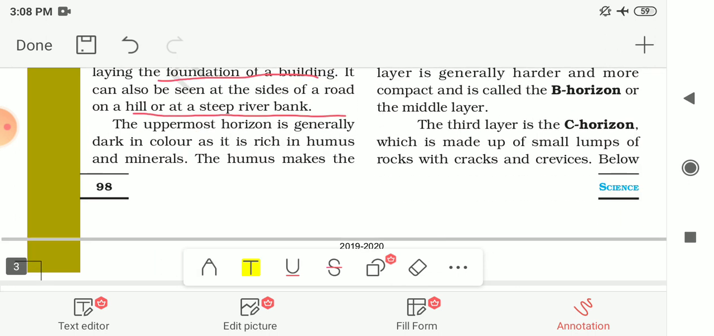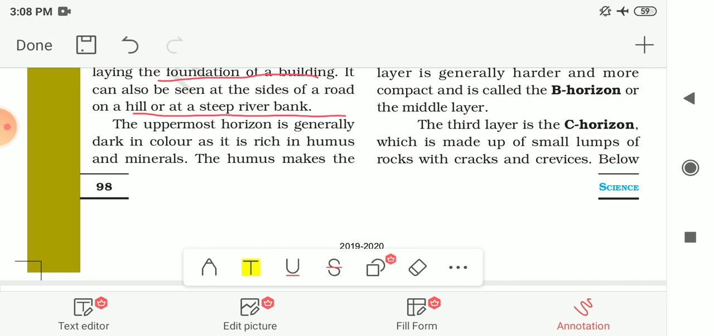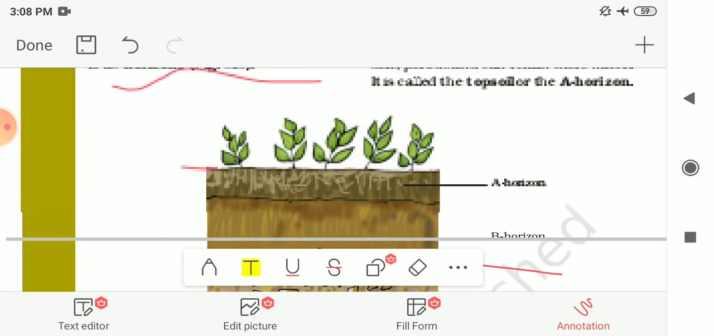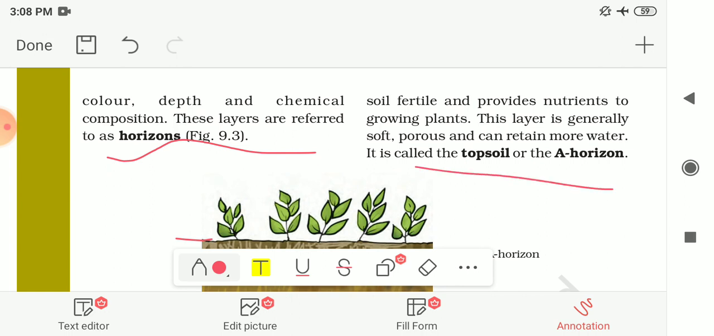Now let me see about these different layers of the soil. The uppermost horizon is generally dark in color as it is rich in humus and minerals. The humus makes this upper layer of the soil fertile and provides nutrients to the growing plants. This layer is generally soft and porous, that means it has small holes, and it can retain more water. It is called the topsoil or A horizon.